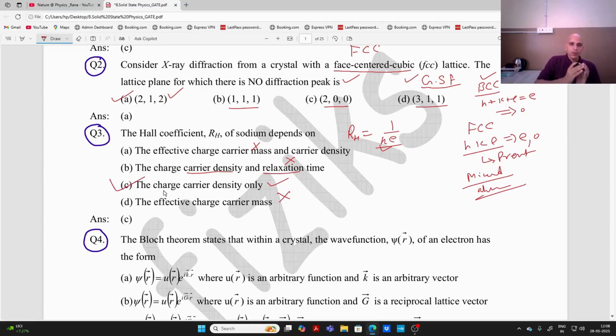Although I have not covered the Hall effect in my lectures, you have learned about it in, I think, BSc second year, and also in electricity and magnetism in 12th class. So we know very well, usually questions are asked from the Hall coefficient, right? So we have to remember what is the value of the Hall coefficient and what is its sign. It depends on the sign of the charge carrier. If the charge carrier is an electron, it is negative. If it is a hole, it is positive, right?